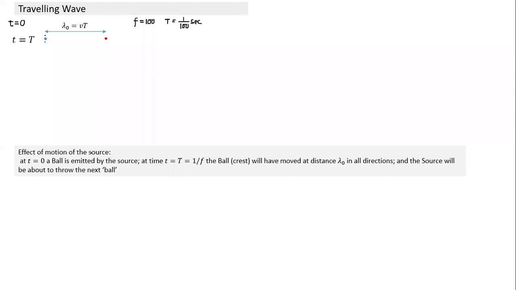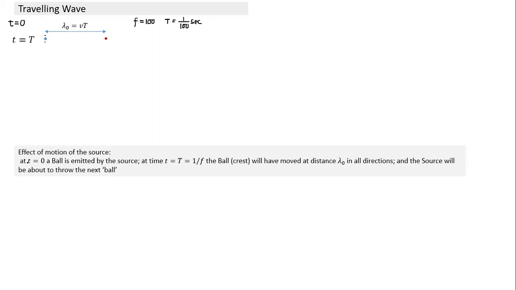So, effect of motion of source. This is something which is at rest. Now let's understand the effect of motion of the person who's throwing the ball, which is the same as the source. What happens if the source starts moving? How does it change the wavelength? First we'll see what it looks like if the source does not move, and then we'll see the effect of the source moving.